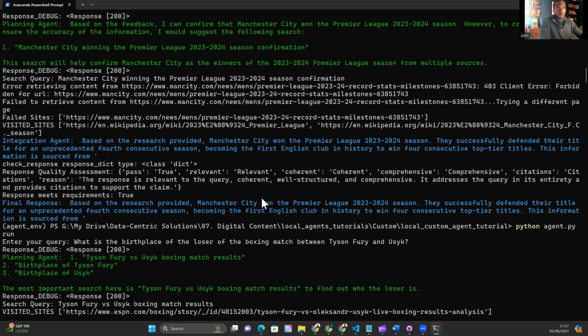And it goes on to give some more details about it. And I can tell you that's the correct answer. And I know that it's gone in it from the source because that shouldn't be in the training data for this Mixtral model, given that the Premier League season only ended a few weeks ago. So those of you based in the UK would know that. That won't be in the training data for the model.